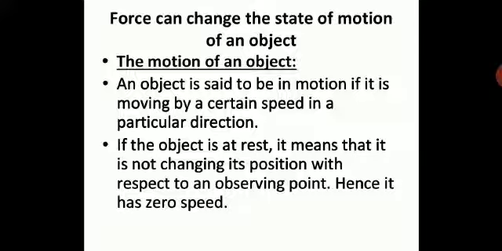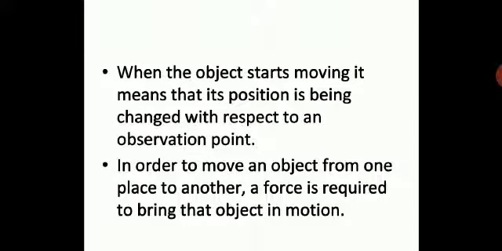What happens when an object is at rest? This means it is not changing the position with respect to the observing point. When you are observing an object at rest, that means it is not changing its position. Hence, the speed of that object is zero. So this concept should be very clear. Kindly take it down in your notebook, children. Then when the object starts moving, it means that its position is being changed with respect to an observation point. Like now, if you see an object start moving, it means it is changing its position.